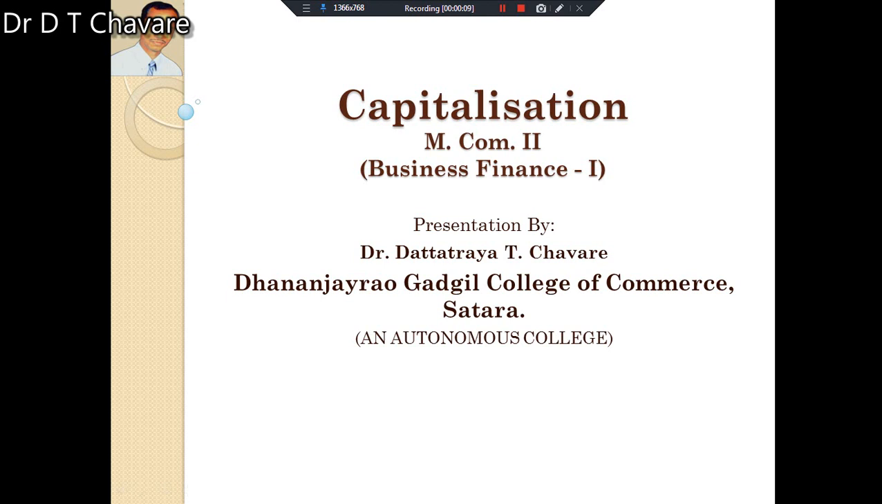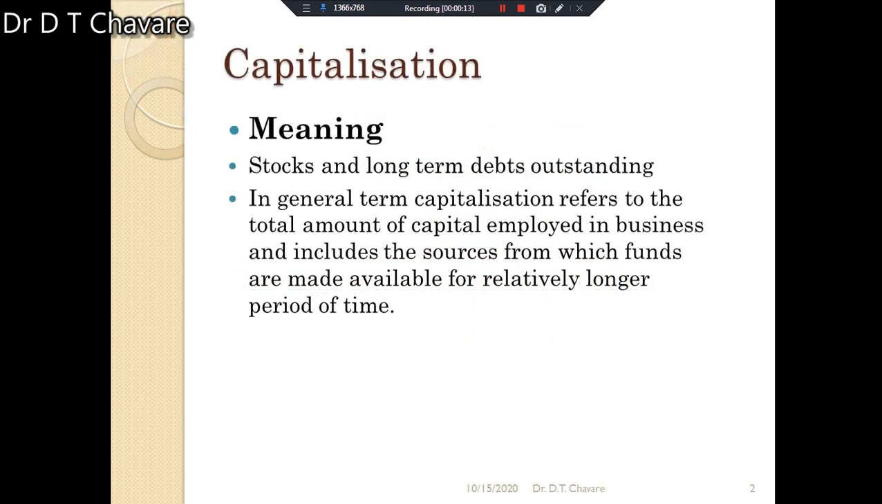What is the title of this topic? Capitalization. What is the exact meaning of capitalization? We have to understand. Capitalization is one of the most significant areas of financial management. The term capitalization cannot be precisely defined. The meaning has to be arrived at by the context in which the term is used.